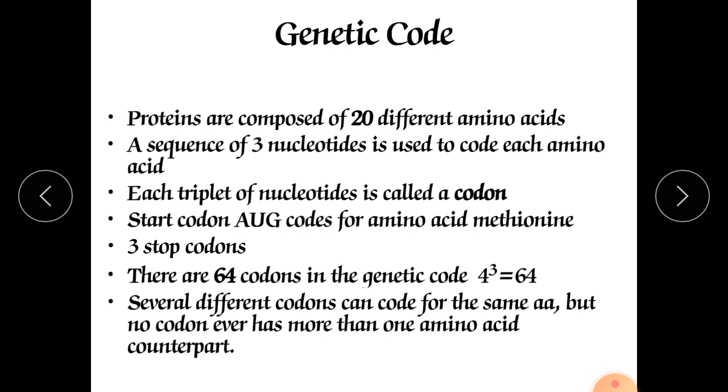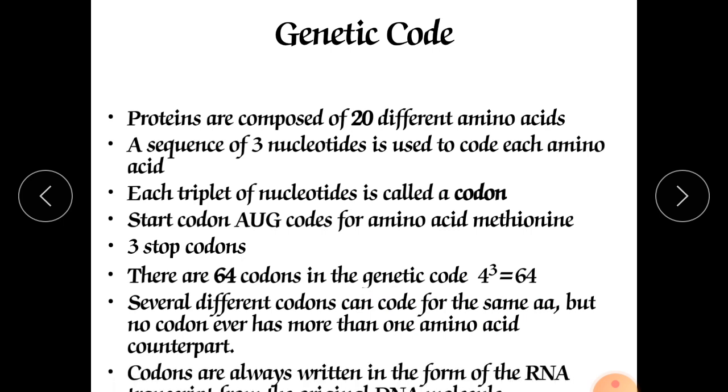Several different codons can code for the same amino acid, but no codon ever has more than one amino acid counterpart. So the coding sequence may double for the same amino acid, but no codon has more than one amino acid counterpart.